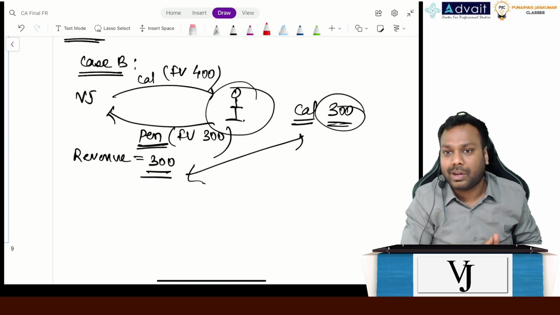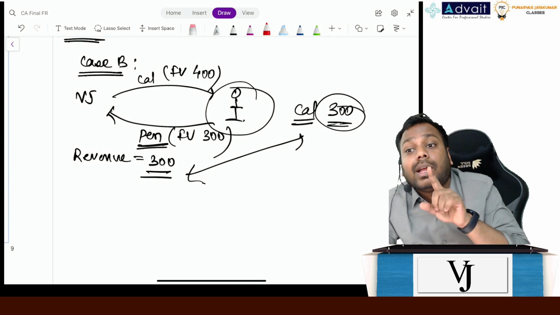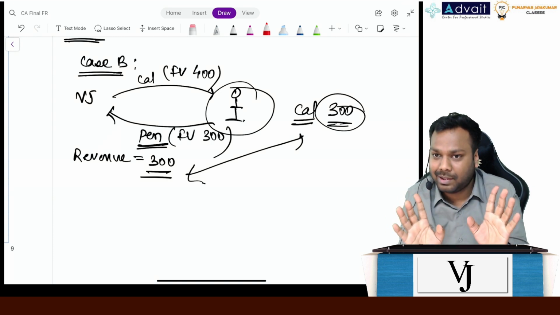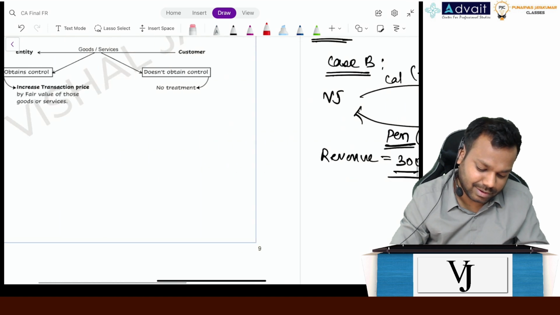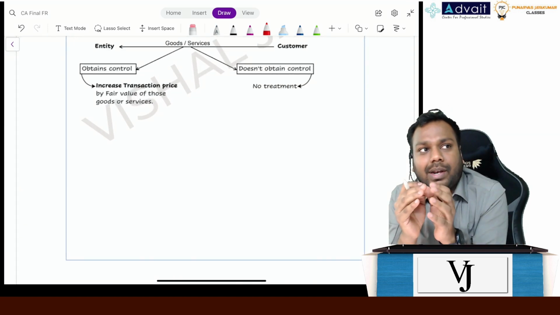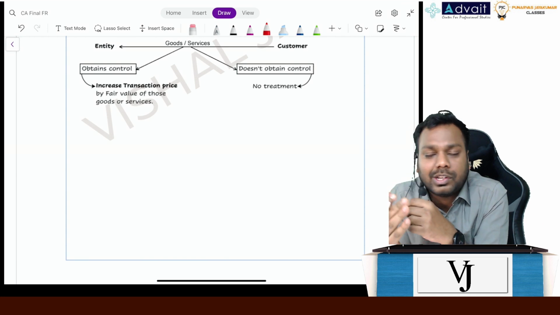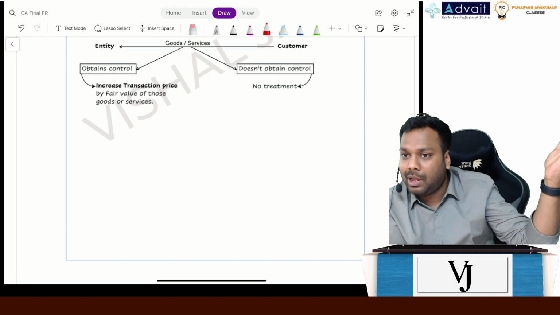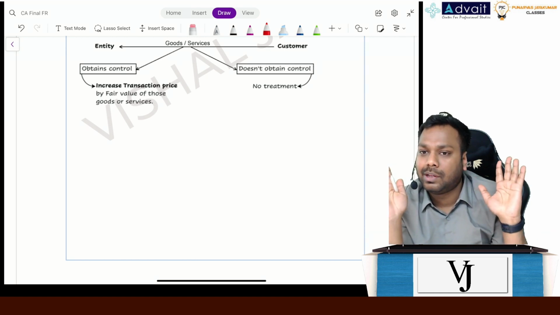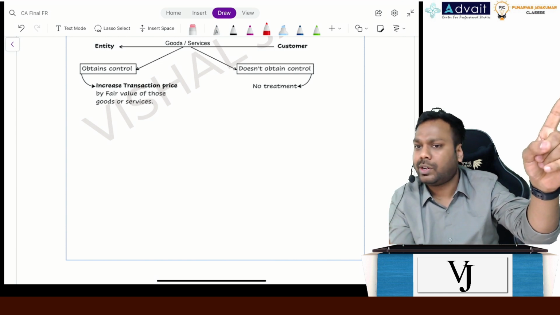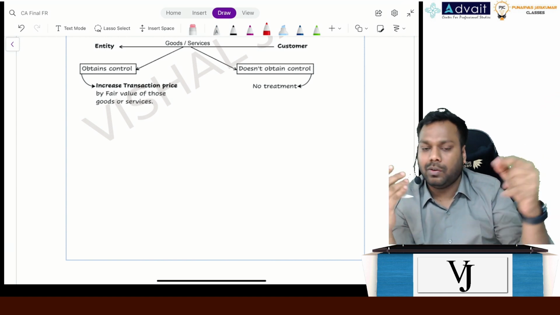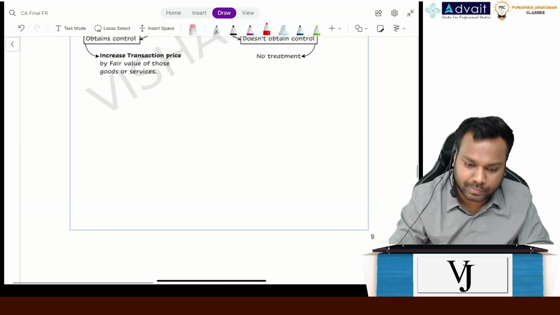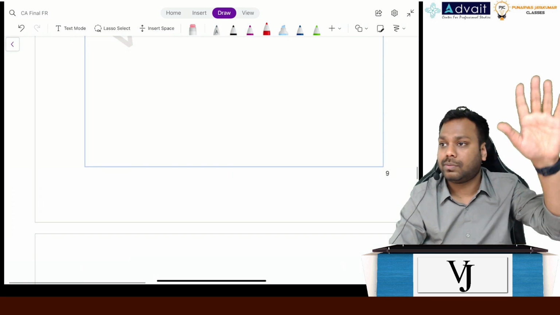Now, here when it comes to revenue, you recognize revenue at your income. What is your income? What you receive. Clear? Whenever it's a barter transaction, don't get confused just because it's a barter transaction. Apply the logic we understood initially to barter, and you will understand everything. For PPE, we recognize the cost, cash or non-cash doesn't matter. In revenue, we recognize the income, whether cash or non-cash doesn't matter. Clear everyone now? Good.